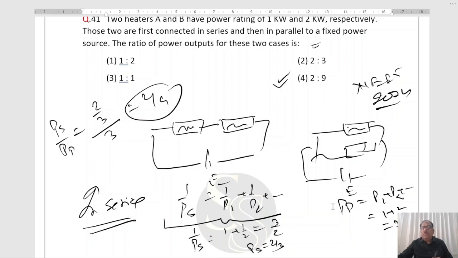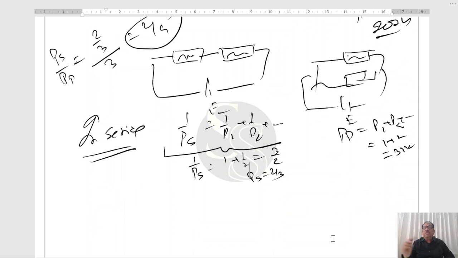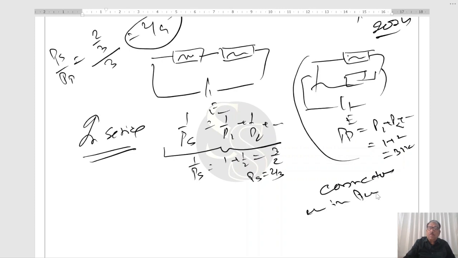Now, domestic connections are in parallel. Domestic connections are in parallel, right?